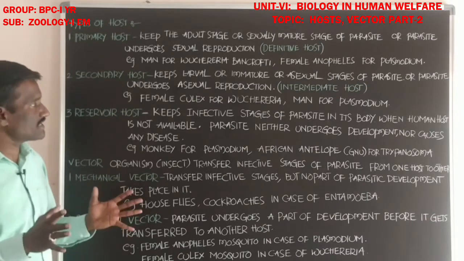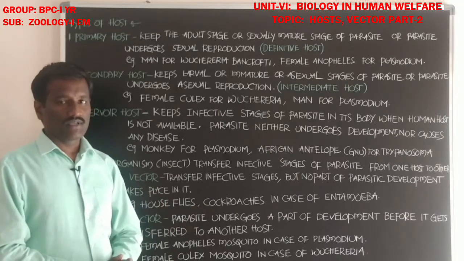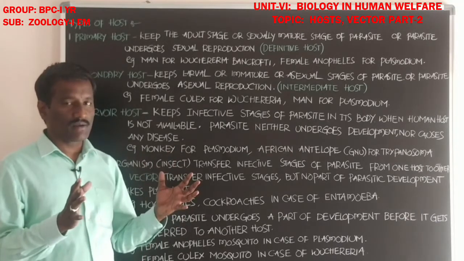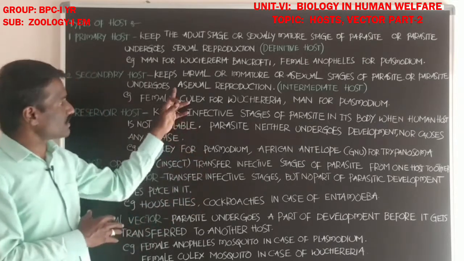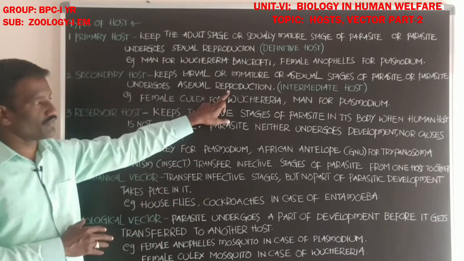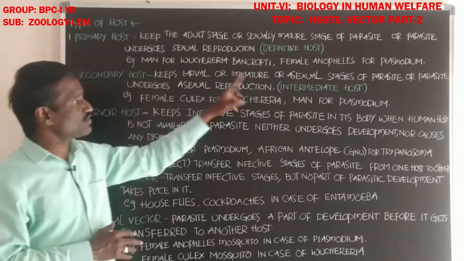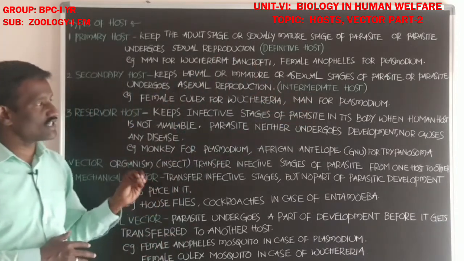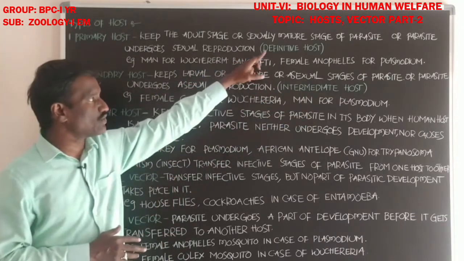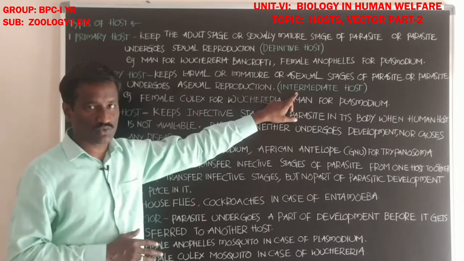In this host body, the parasite undergoes asexual reproduction. That host is called the secondary host. The secondary host is also called the intermediate host. The primary host is also called the definitive host.